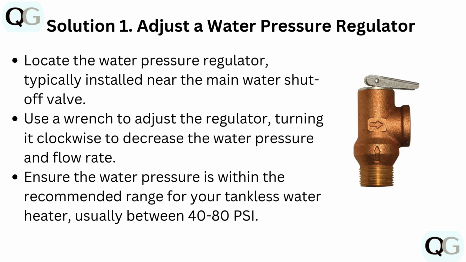Locate the water pressure regulator, typically installed near the main water shutoff valve. Use a wrench to adjust the regulator, turning it clockwise to decrease the water pressure and flow rate. Ensure the water pressure is within the recommended range for your tankless water heater, usually between 40 to 80 psi.